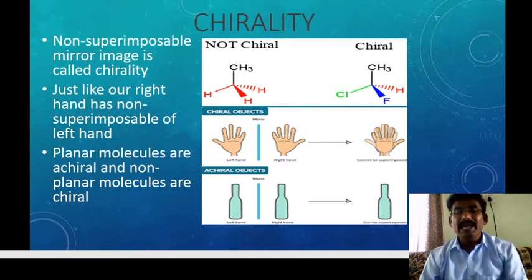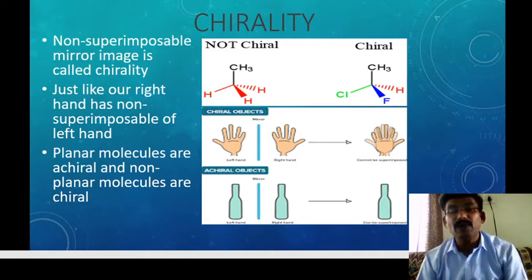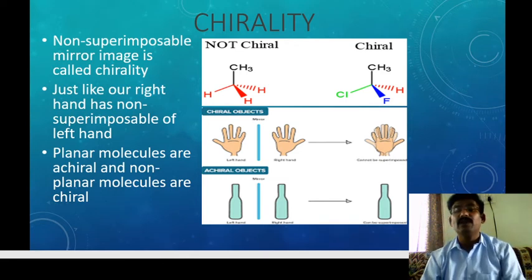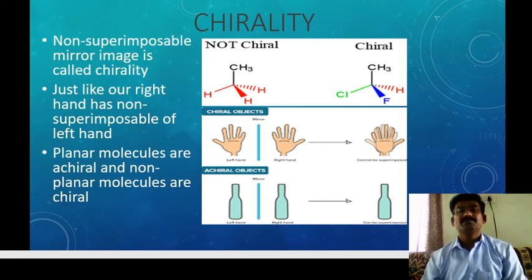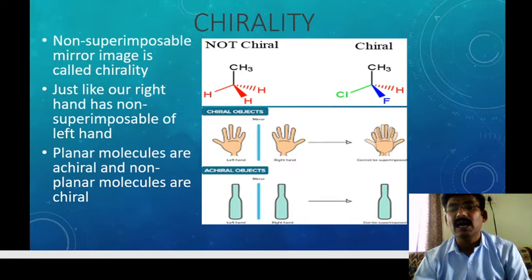Non-planar molecules are chiral and planar molecules are achiral. For example, this is a planar molecule, so this is an achiral planar molecule. The bottle is called planar, and these are planar molecules, so they are achiral, and non-planar molecules are chiral.